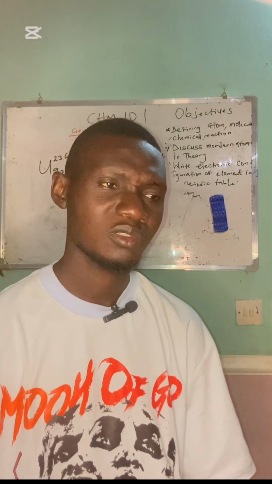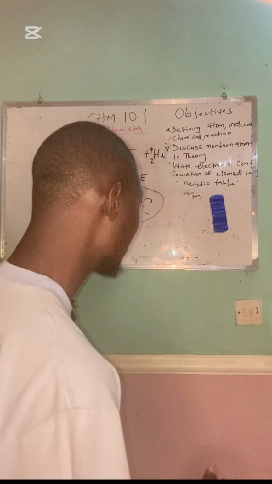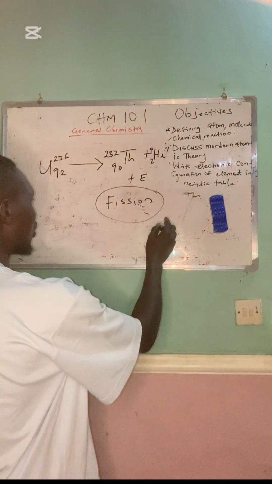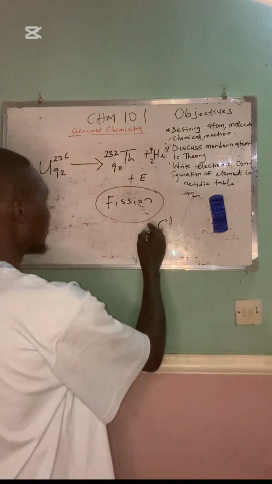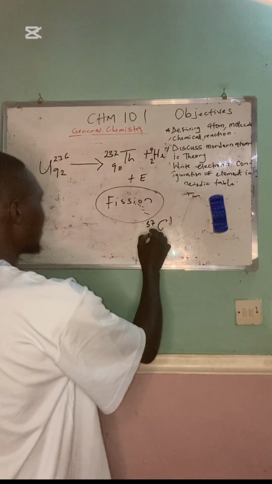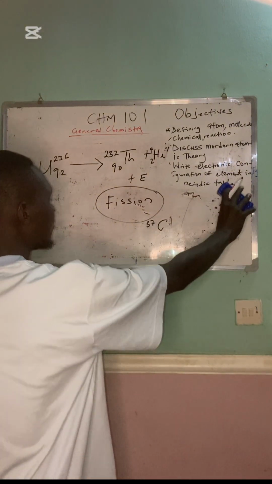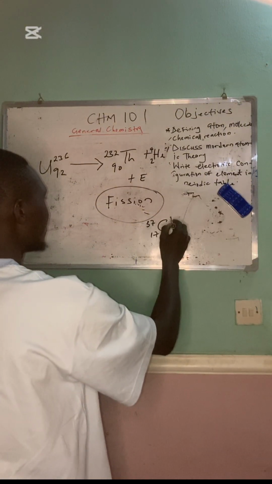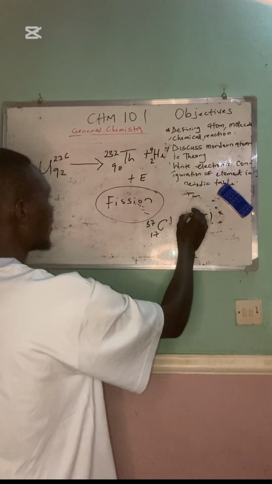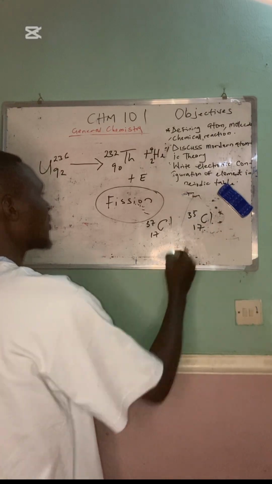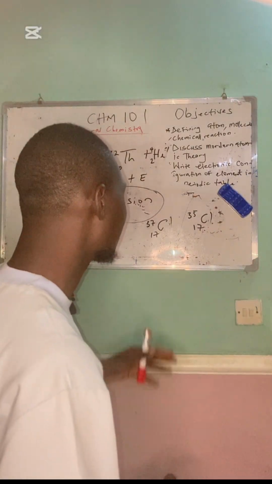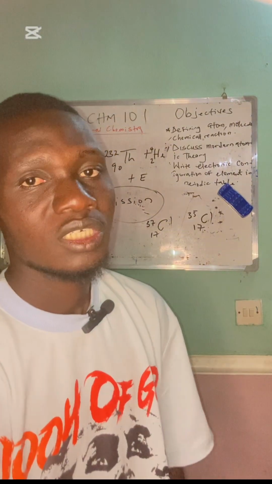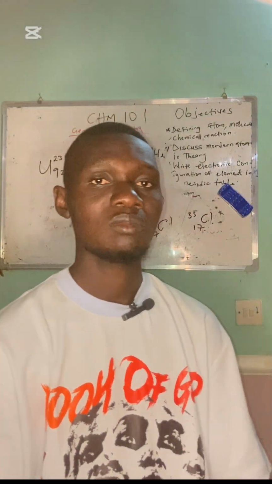Sometimes, not. This is a very good case of chlorine. You have chlorine-37 with atomic number 17, and you have chlorine-35 with atomic number 17. It's an isotope: the same atomic number, a different mass number.